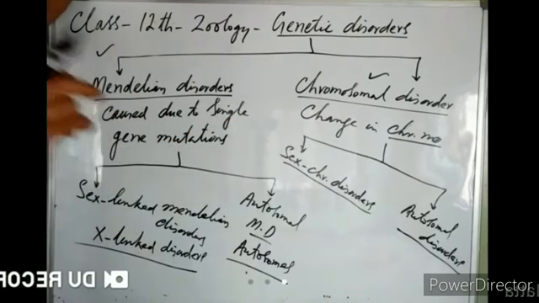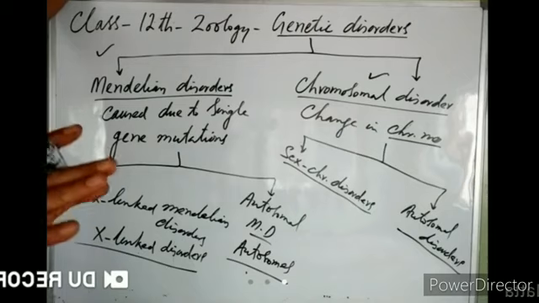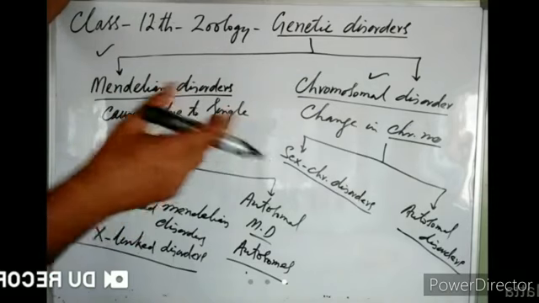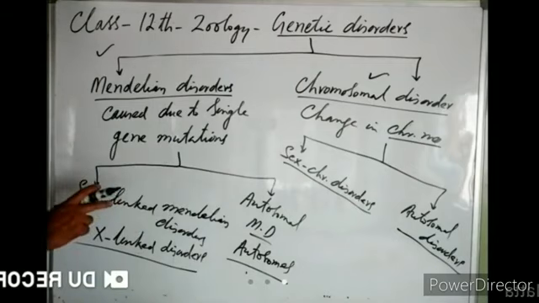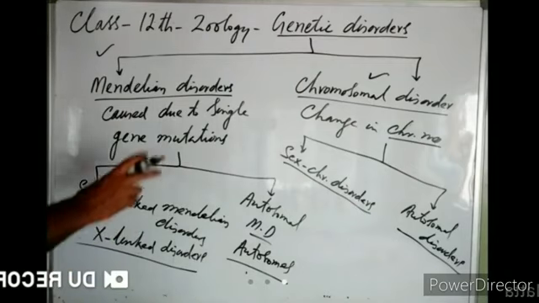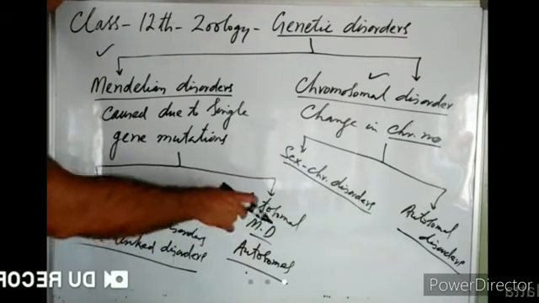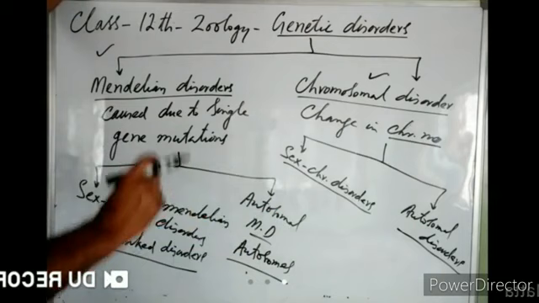In Mendelian disorders, the number of chromosomes remains normal; however, there is only gene mutation. In chromosomal disorders, the number of chromosomes may increase or decrease. Mendelian disorders are of two types. When gene mutation occurs on sex chromosomes, we call them sex-linked Mendelian disorders. When gene mutation occurs on autosomes, we call them autosomal Mendelian disorders, right?